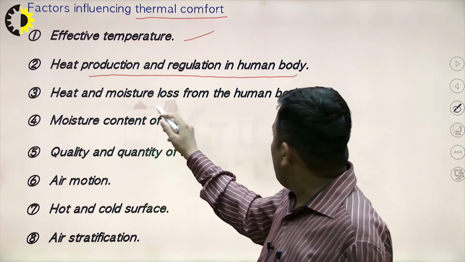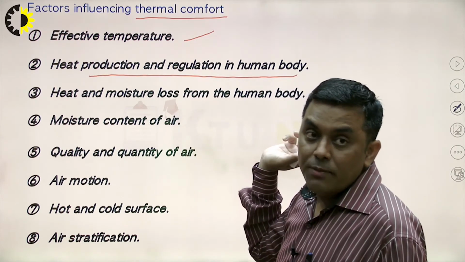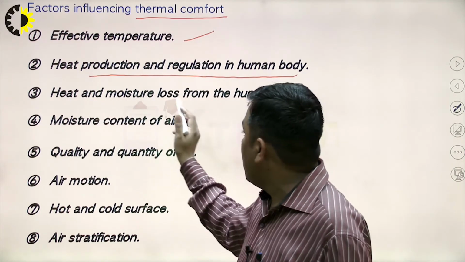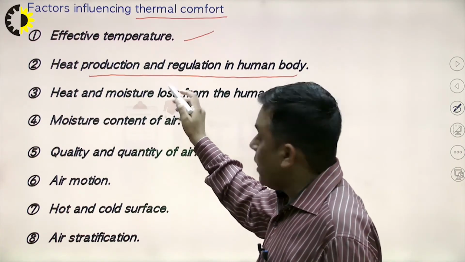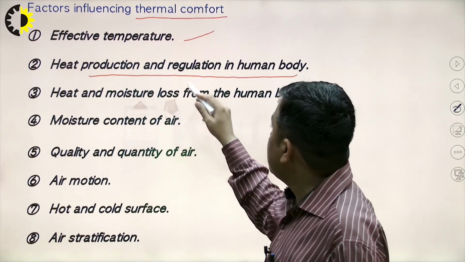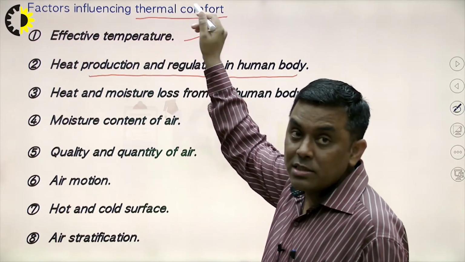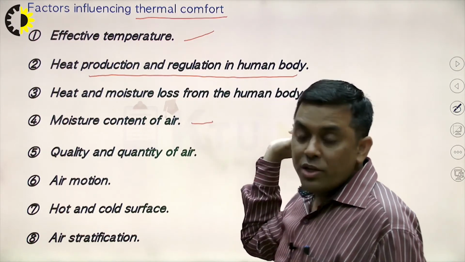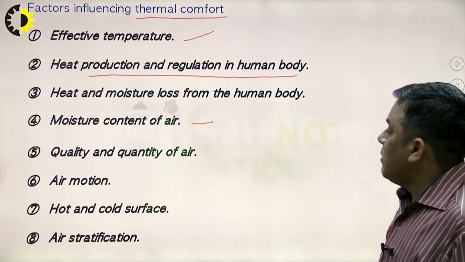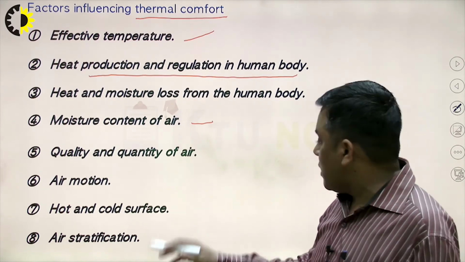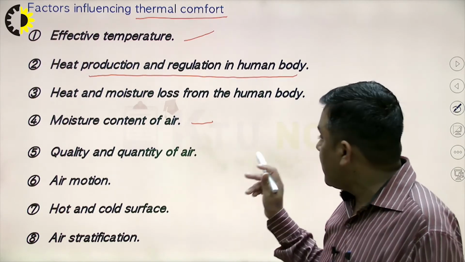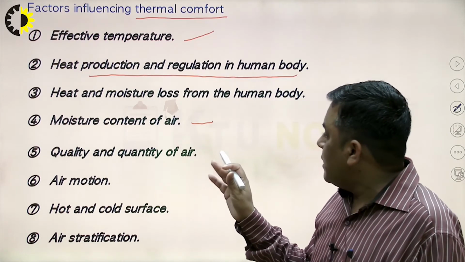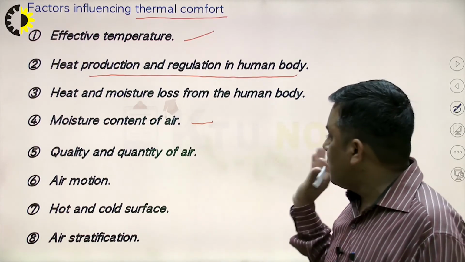Heat and moisture loss from the human body: if we are exercising a lot, the heat and moisture loss as well as our metabolism will be very high, and that also affects thermal comfort. Moisture content, I already discussed on my first slide. If the moisture level of the surrounding air is very high, there will be a problem in evaporation, and if evaporation doesn't take place, it causes discomfort.